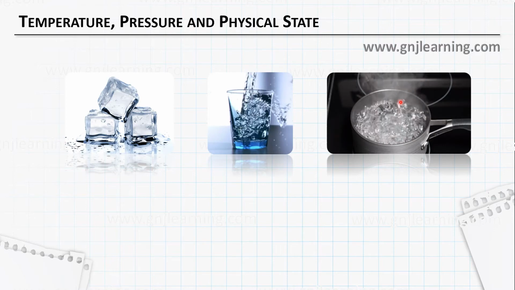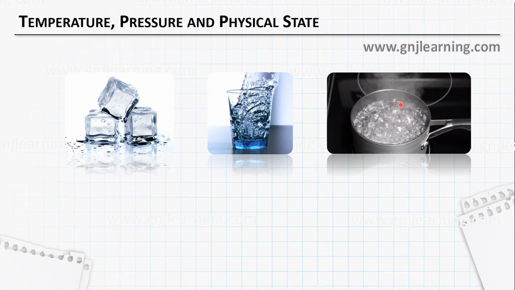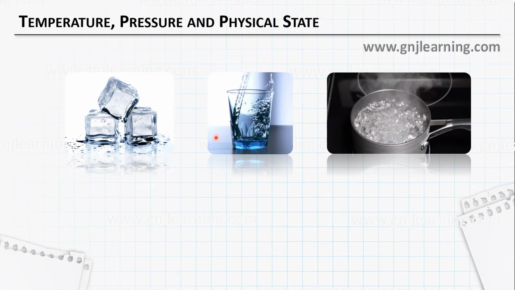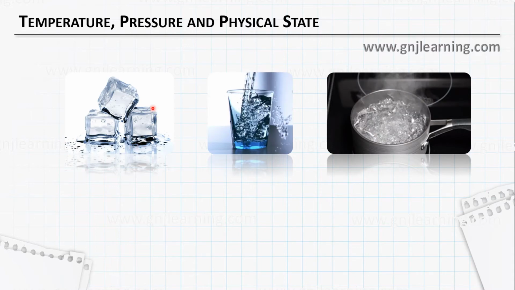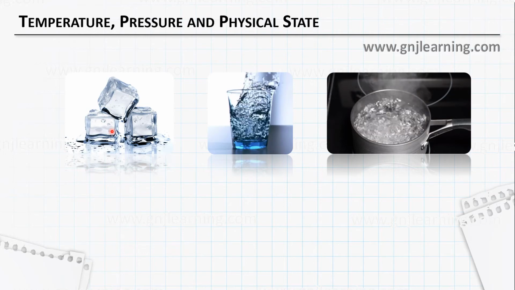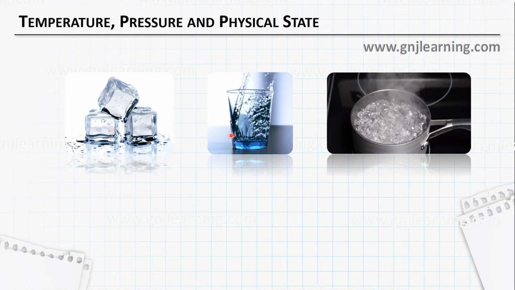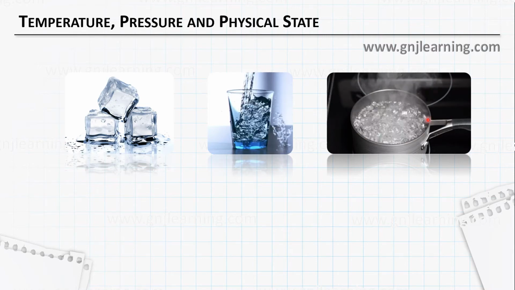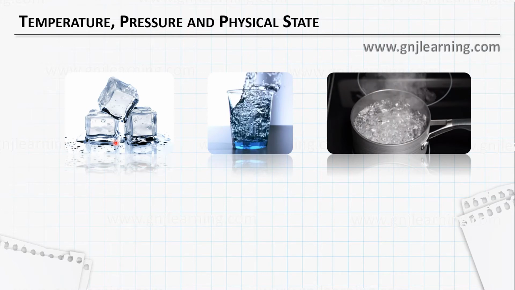Of course it is the gaseous state, and the liquid has a lower temperature, and below 0 degrees centigrade it is in its solid form. That means temperature increases from solid to liquid, then from liquid to gas. Maximum temperature is for gases and minimum temperature is for solids.